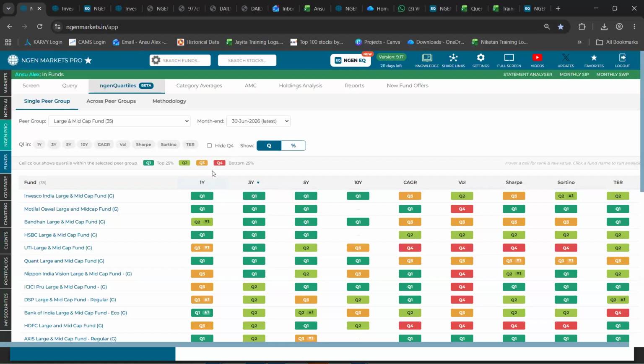Okay, so by default the CAGR is since inception, and since each fund's inception may be a different date, therefore they can be different. Correct.